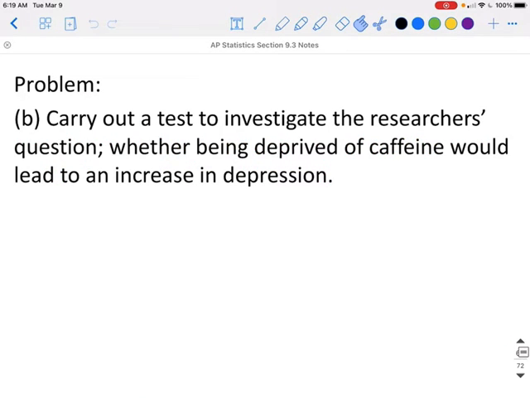Carry out a test to investigate the researchers' question, whether being deprived of caffeine would lead to an increase in depression. So this is going to be a 4-step problem. Remember, when we do a 4-step problem, you start with state. In the state, you are going to give your two hypotheses, you're going to define the parameter, and you are going to give your significance level.